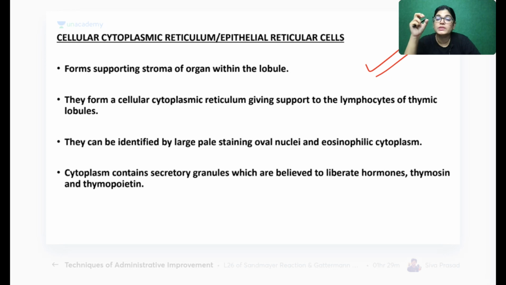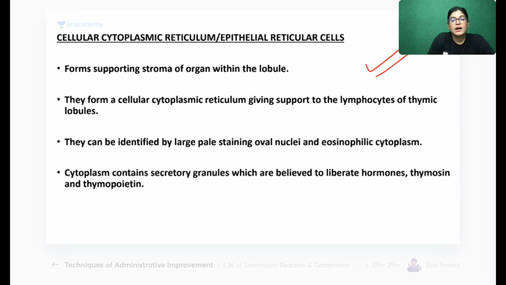It is a degenerating structure, found in greater number in elderly persons. But in all the standard books, they write that the exact function is not known, but it is an involuting mass which is found in the medulla.